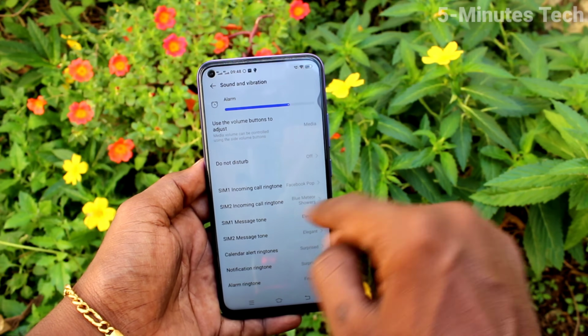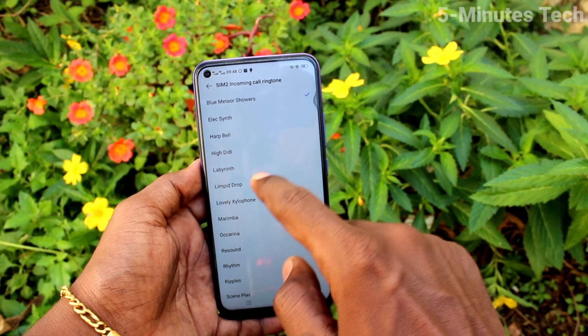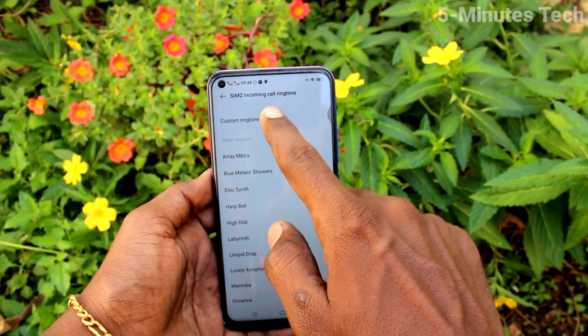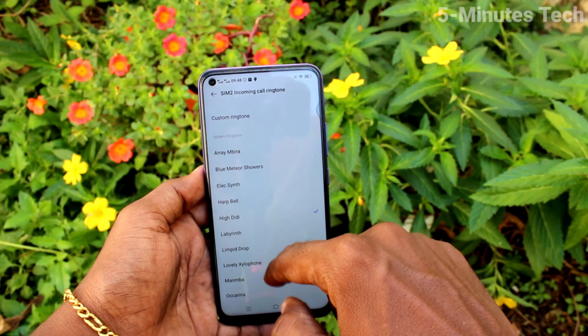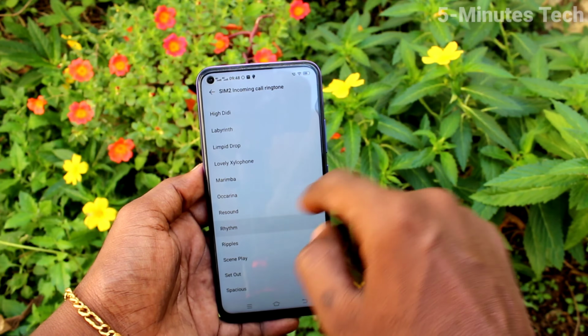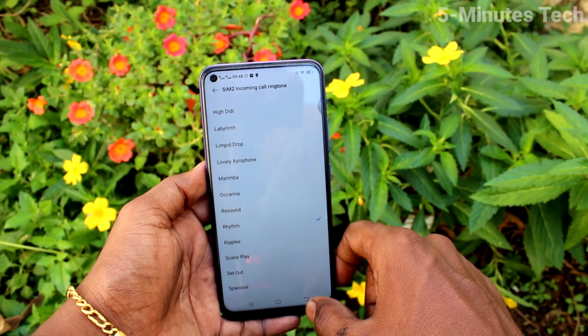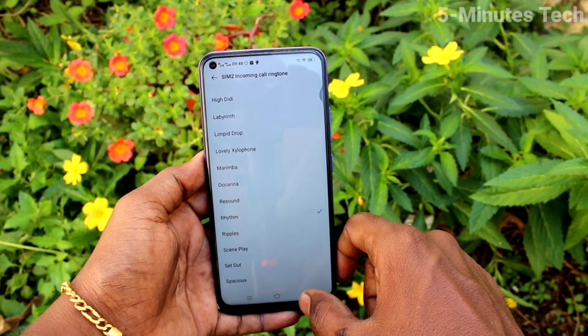In a similar way, click on SIM2 incoming call ringtone, and here you can select from the system ringtone or custom ringtone. These are all the custom ringtones and these are all the system ringtones. Just select any one and go back to activate.